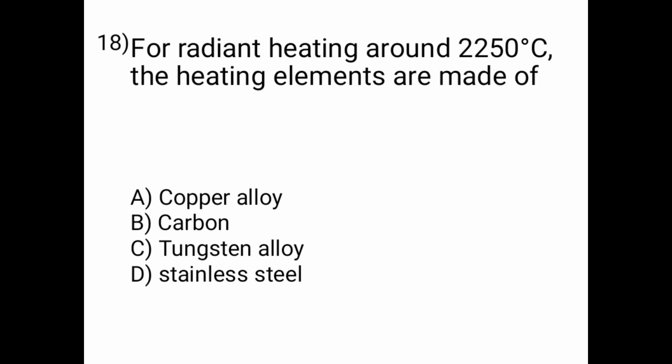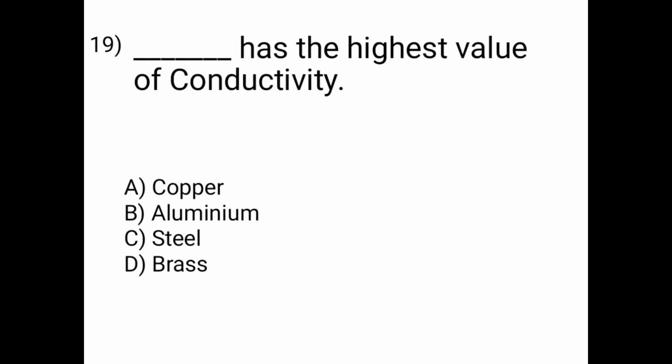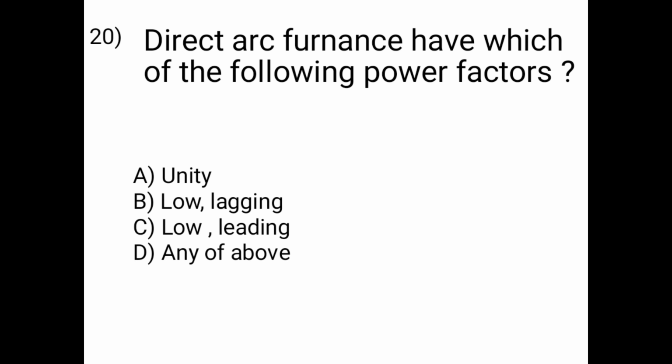Next is the 18th question. For radiant heating around 2250 degrees Celsius, the heating element is made of copper alloy, carbon, tungsten alloy or stainless steel. So option C is correct, that is tungsten alloy. Then question number 19: which has the highest value of conductivity: copper, aluminium, steel or brass? So copper has the highest value of conductivity. Option A is correct. Then question number 20: direct arc furnace has which of the following power factor? Unity, low lagging, low leading or any of the above. So direct arc furnace has low and lagging power factor. Option B is correct.